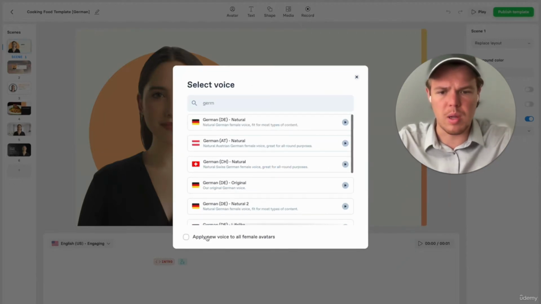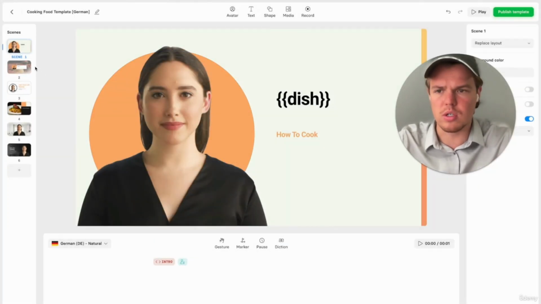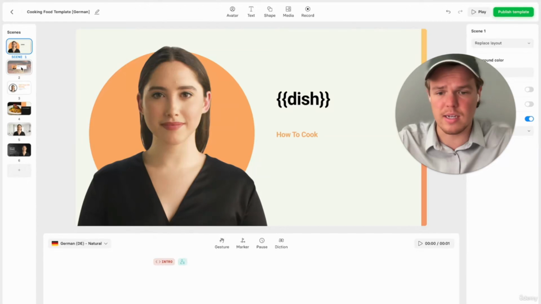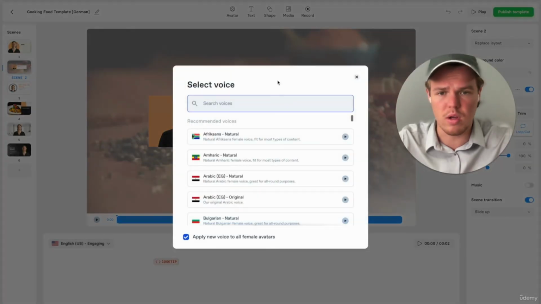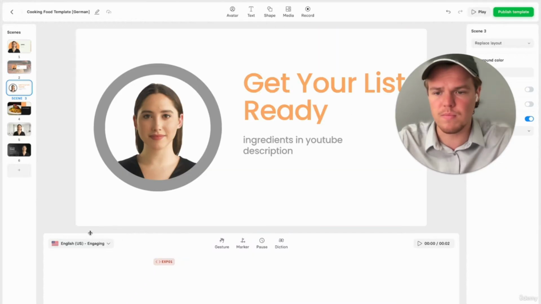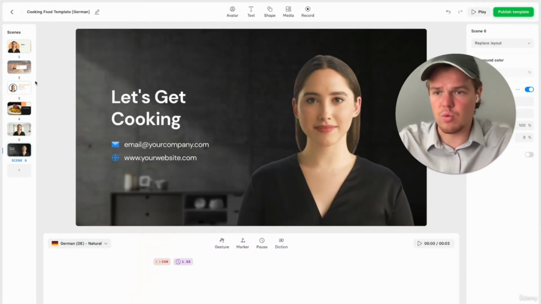And we can do apply to all female voice avatars. And then this should, in theory, work, but sometimes it doesn't work perfectly. So it seems like in this context, I'm going to go ahead and have to add German here as well. So let me go ahead and add this to every single one of the avatars here. All right, I went ahead and added it to all the avatars here.